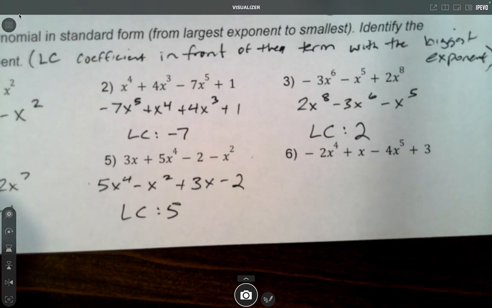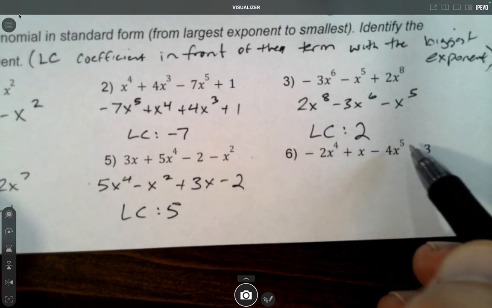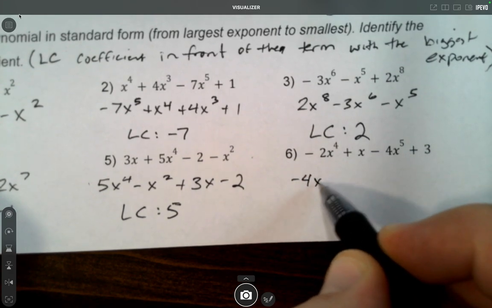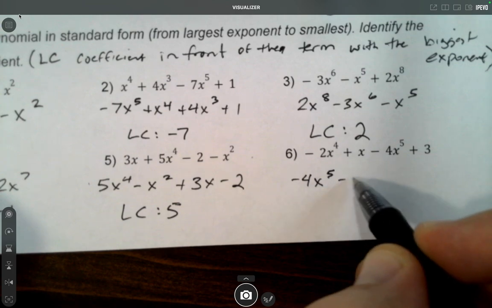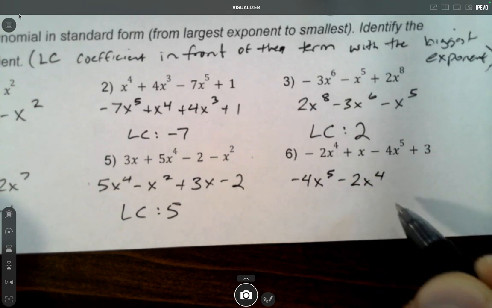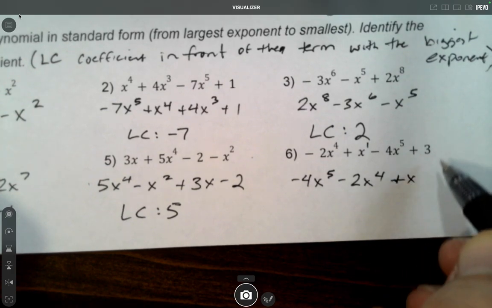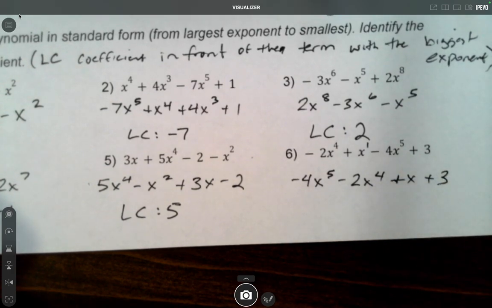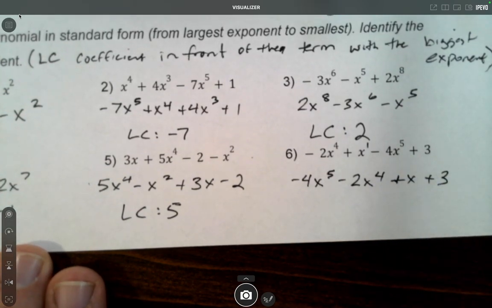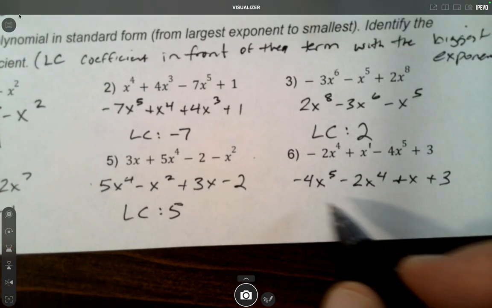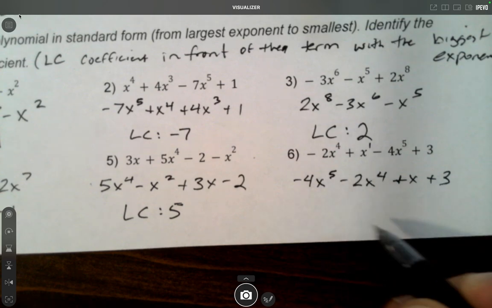Okay, number 6. 5 is the biggest exponent, so we have negative 4x to the 5th that goes first. Negative 2x to the 4th goes second. This is next to the first, so that would go third. And then the 3, the constant that has no variable, would go last. So that is standard form. And the leading coefficient is the negative 4 because it's the one paired with the biggest exponent.